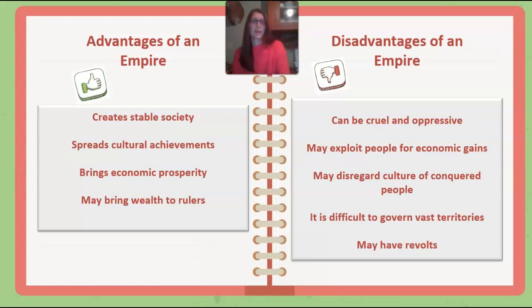Disadvantages of an empire can be cruel and oppressive. Oppressive means a ruler just comes over and controls everything you're doing, kind of like a dictatorship. May exploit people for economic gains, may disregard culture of conquered people. It is difficult to govern vast territories, and there may be revolts, meaning as you're conquering all these different territories, these people are losing their culture, and people may revolt.